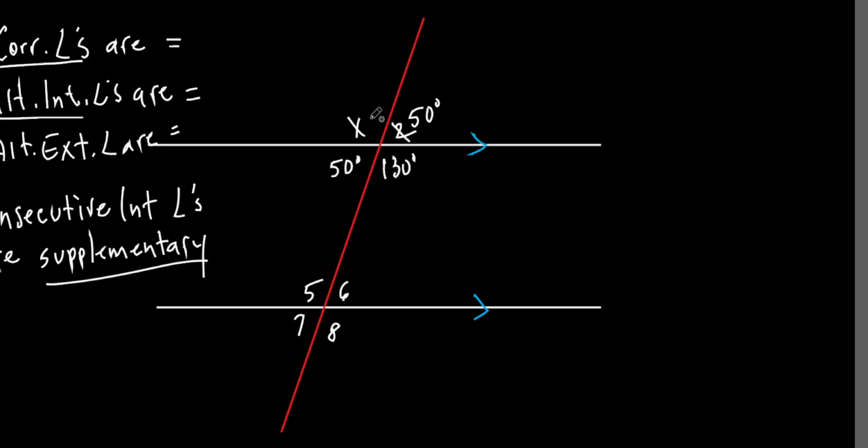So what's this angle right here going to be? 130, all right? What's this angle right here? Remember, the corresponding angles are equal to each other. So if this is 130, what's angle 5? That's 130. What's angle 6? That's 50. What's angle 7? That's 50. What's angle 8? That's 130.